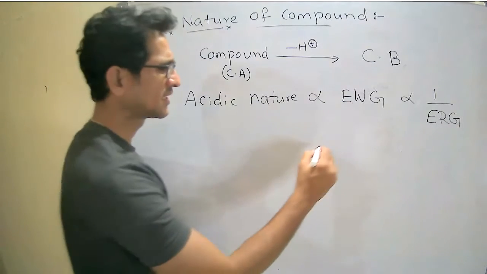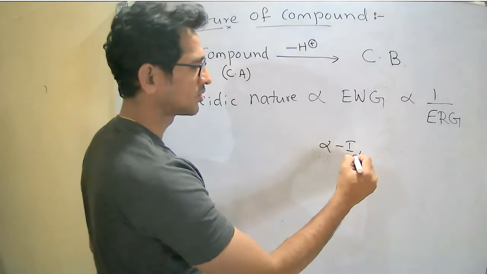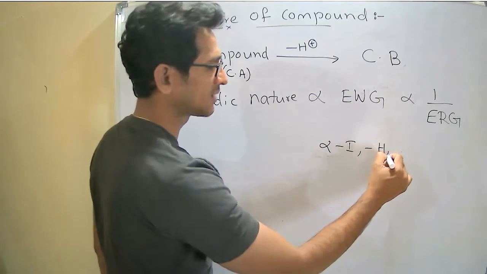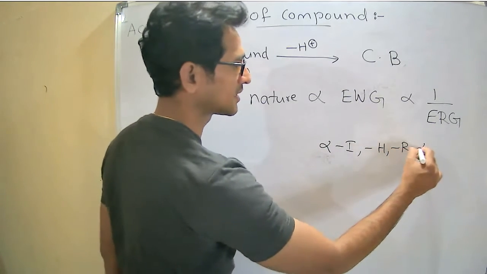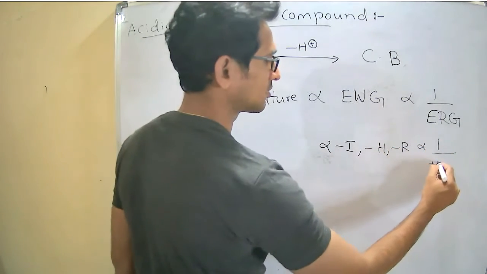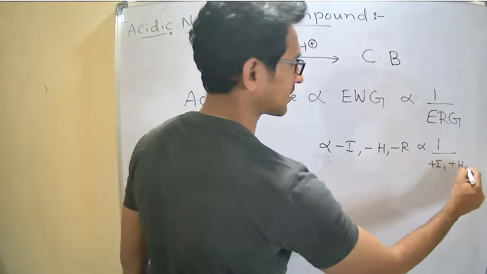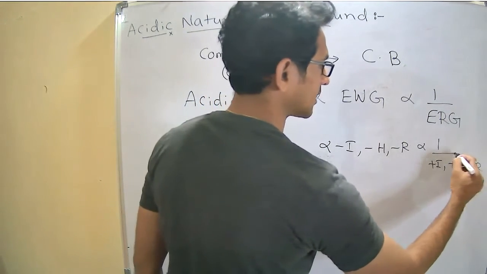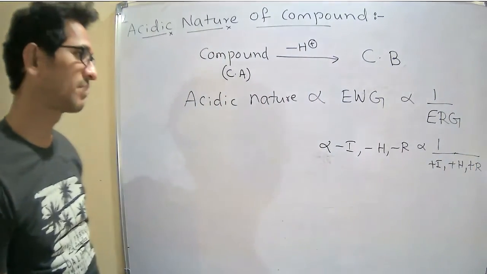The same things here: directly proportional to minus inductive effect, minus hyperconjugation, minus resonance, and inversely proportional to plus inductive effect, plus hyperconjugation and plus resonance effect.